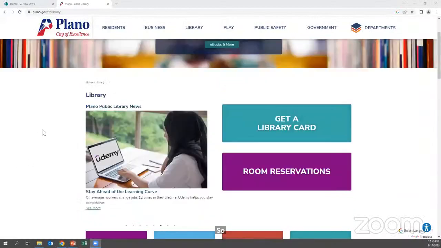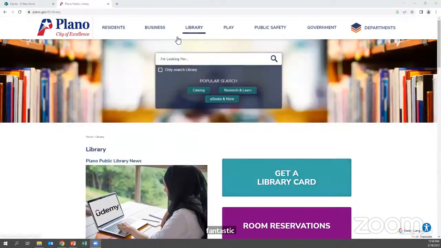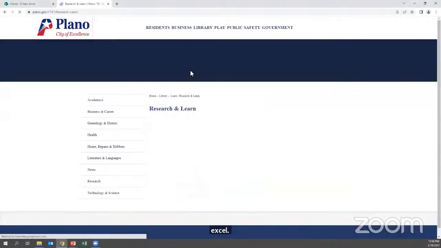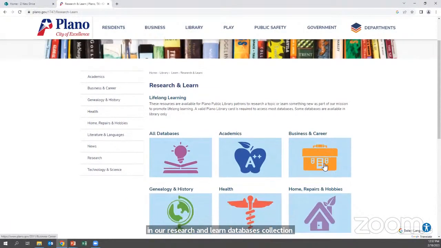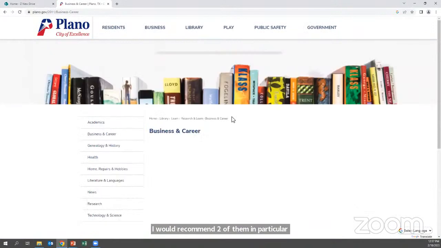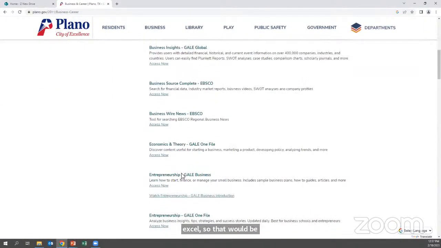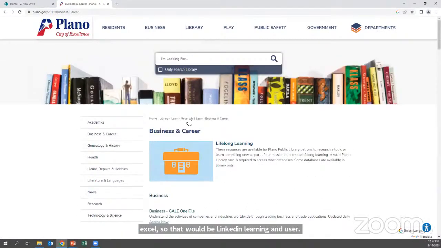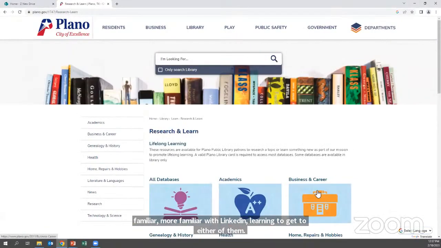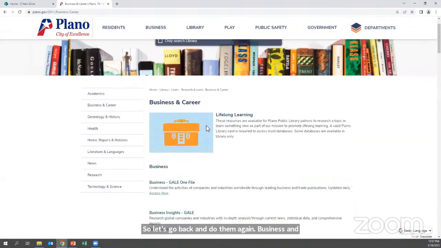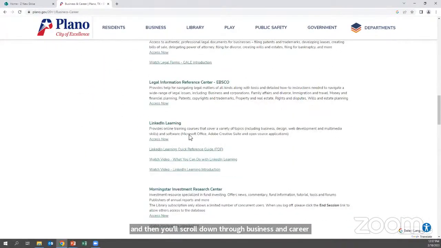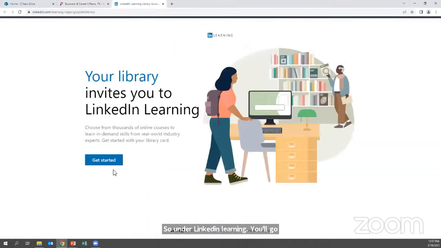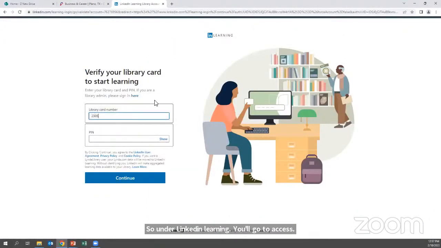Fantastic. So, resources for learning Excel. In addition to our classes, we have a lot of resources in our Research and Learn databases collection. I would recommend two of them in particular for learning Excel: LinkedIn Learning and Udemy. I'm more familiar with LinkedIn Learning. To get to either of them, you'll want to go to Research and Learn. I went through those steps automatically, so let's go back and do them again. Business and Career. Then you'll scroll down through Business and Career. They're in alphabetical order. So under LinkedIn Learning, you'll go to Access. You'll need to log in with your library card.